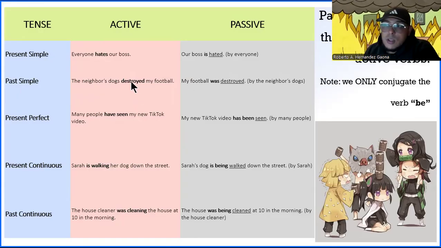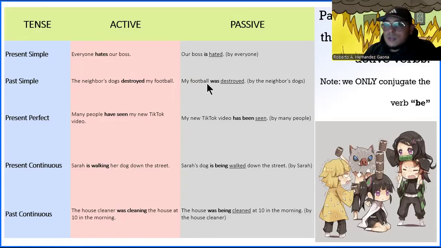And then since destroyed is past simple, right? This whole sentence is past simple. What is the past form of the verb to be? Well, we have was or were. Which one matches my football? Well, in this case, was. Now we're going to grab the verb, which is destroyed, and put it in past participle. Since it's regular, you just leave it as is, right? Because it already has the ed. My football was destroyed. And you're going to do exactly the same thing with all of them. Okay, this applies to any tense.